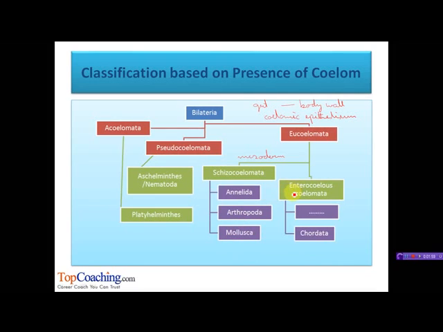The second group is enterocoelomata, in which the coelom is enterocoel, which originates by fusion of pouches of the embryonic gut, that is archenteron. It consists of the rest of the phyla.